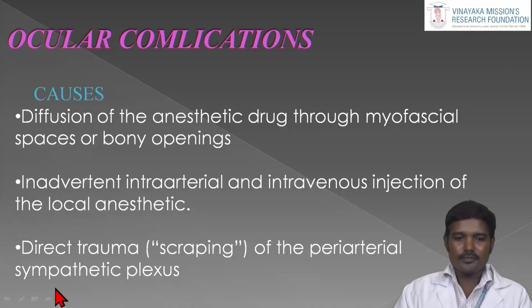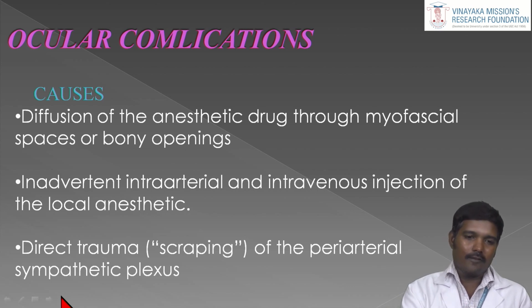Then ocular complications. What are the reasons for this? Diffusion of the anesthesia drug through the myofascial spaces or bony openings. Through the bony openings it goes to the emissary veins; there are a lot of emissary veins. It mainly happens in maxillary nerve blocks. Another cause is inadvertent intra-arterial or intravenous injection of the local anesthesia solution. In the Gow-Gates technique, sometimes we give it intravenously or intra-arterially, and it travels retrogradely to the emissary veins, causing a lot of complications. Otherwise, sometimes there is direct trauma to the periarterial sympathetic plexus. These are the causes of ocular complications.